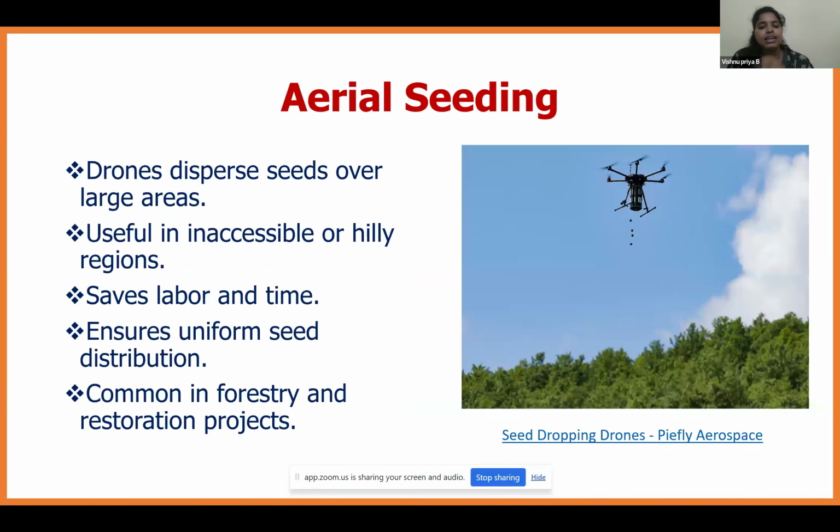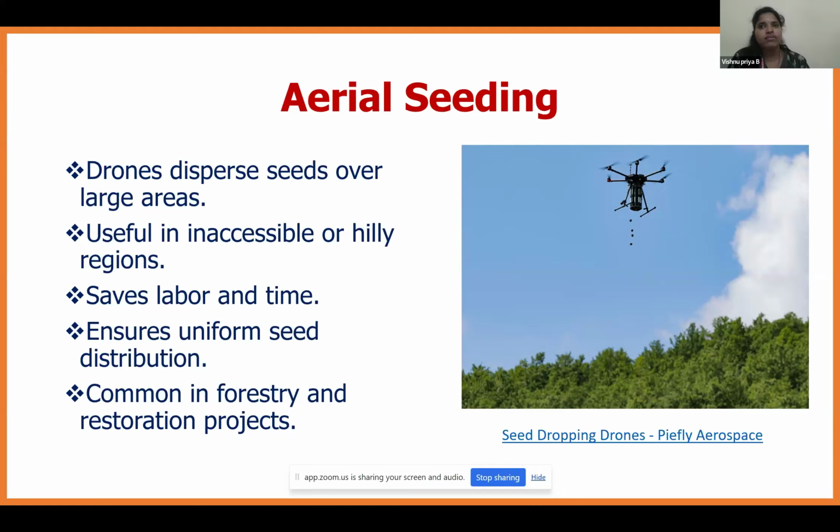Next is aerial seeding. Aerial seeding is done in hilly regions or forest regions. The aerial seeding is done using the drone. It saves labor and time, and many of the areas are inaccessible to humans. So the drone is used for aerial seeding, and it ensures uniform seed distribution. It means that the dropping time will be fixed, so that uniform seeding is done. And as I discussed earlier, it is used in forest and restoration projects.